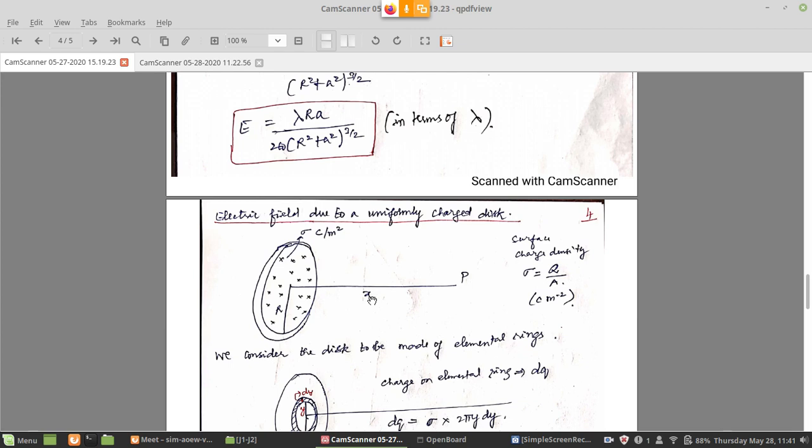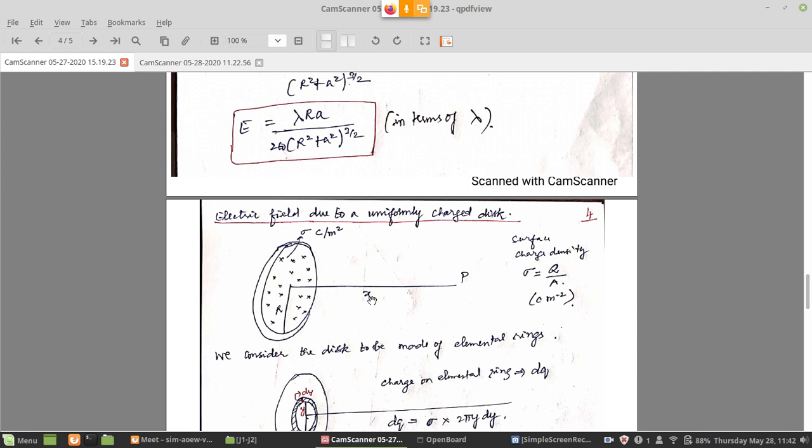But for a disc, the entire surface is charged. So here we cannot use line charge; we have to use surface charge. So surface charge density is sigma. So basically we defined three, right? Lambda, sigma and rho. Line charge, surface charge and volume charge.